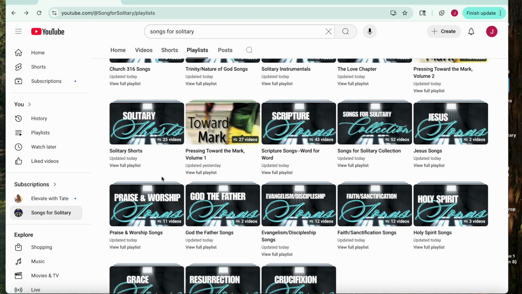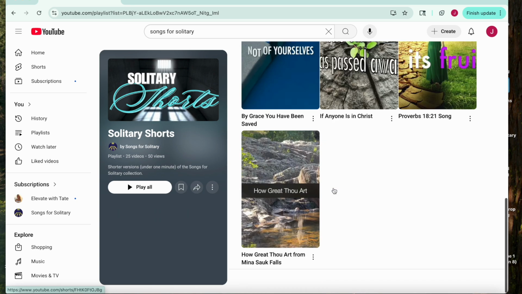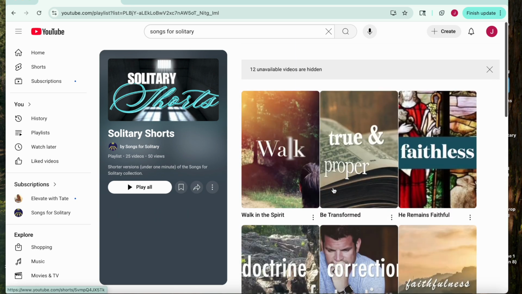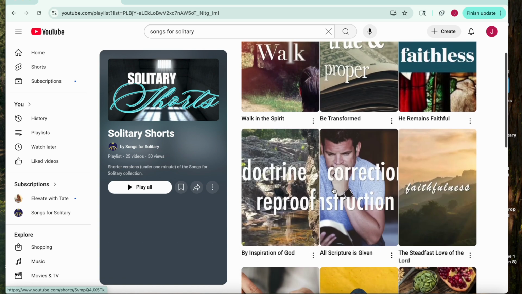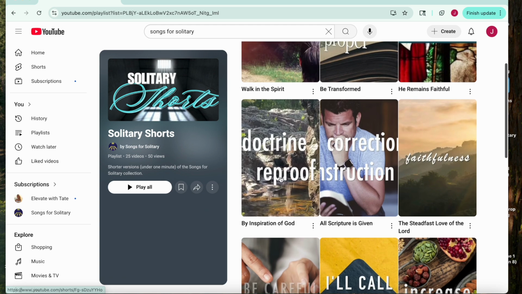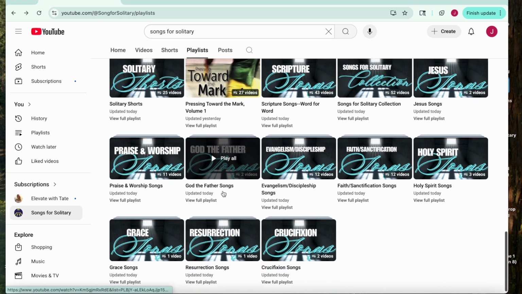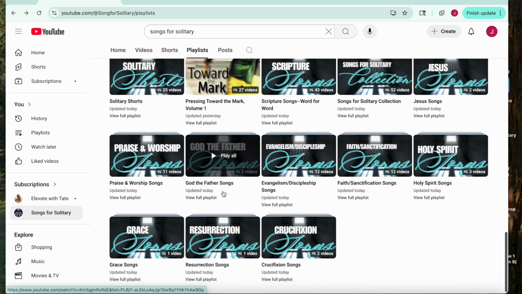We also have a playlist of shorts here. These are different than the rest of the content. These are like what you would see posted on Instagram. They have a different orientation. They're short. I've clipped them to basically just be that verse or that little passage, so they're great for review. If you're wanting to go back and quickly go through some songs that you're working on, you can do that, and they're kind of a condensed version of the songs.